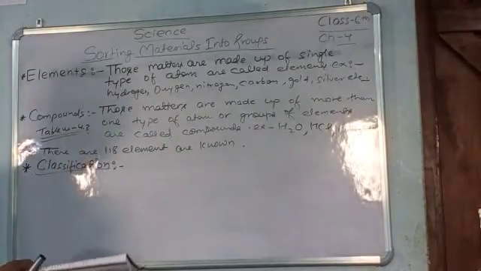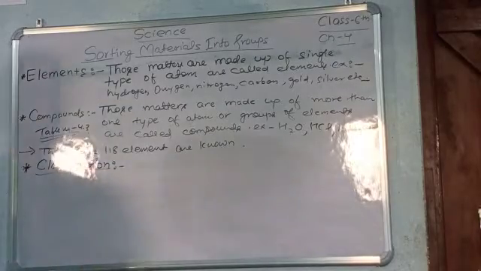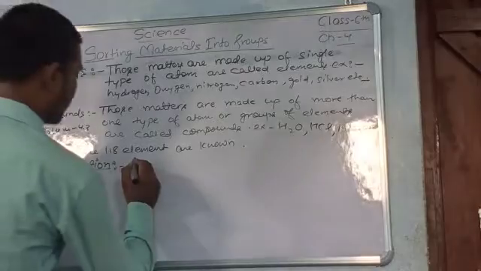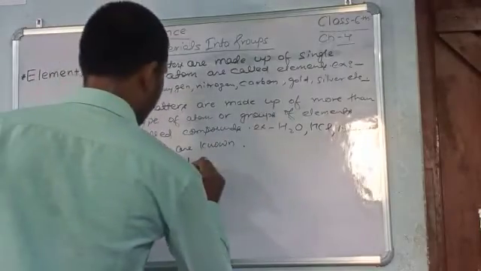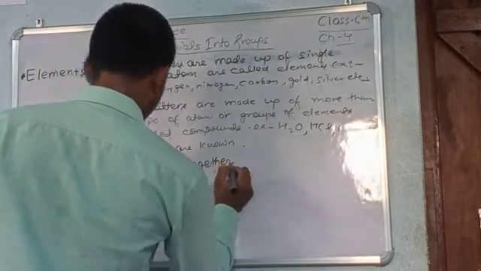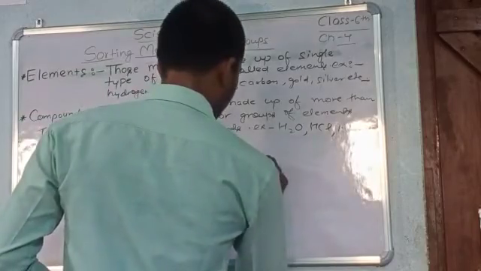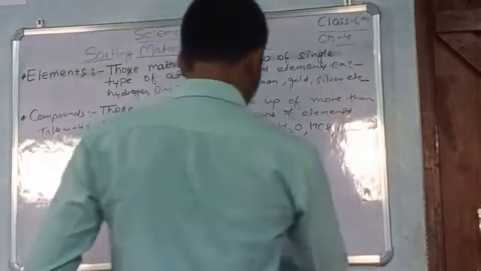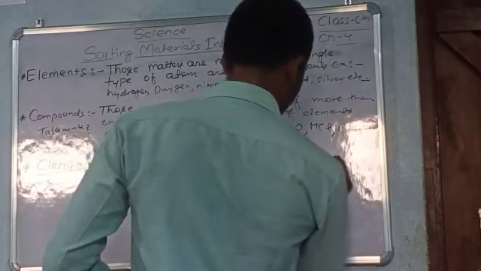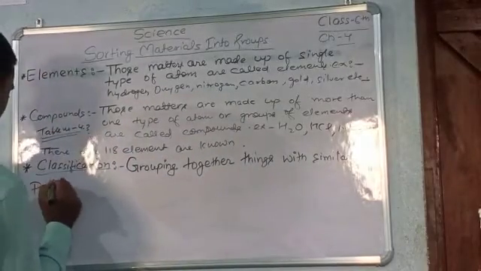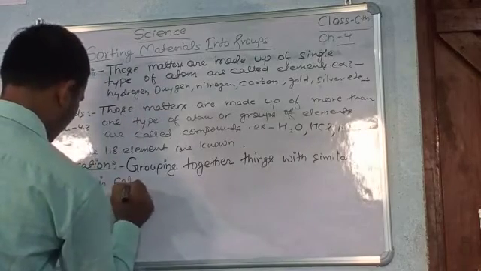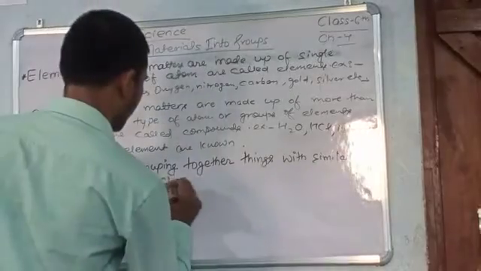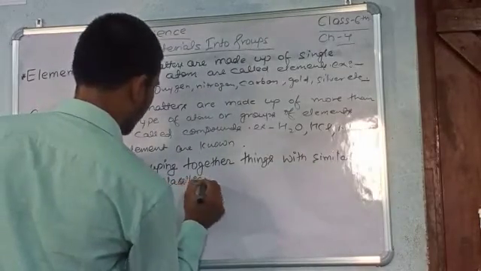Okay, grouping together things with similar properties is called classification.